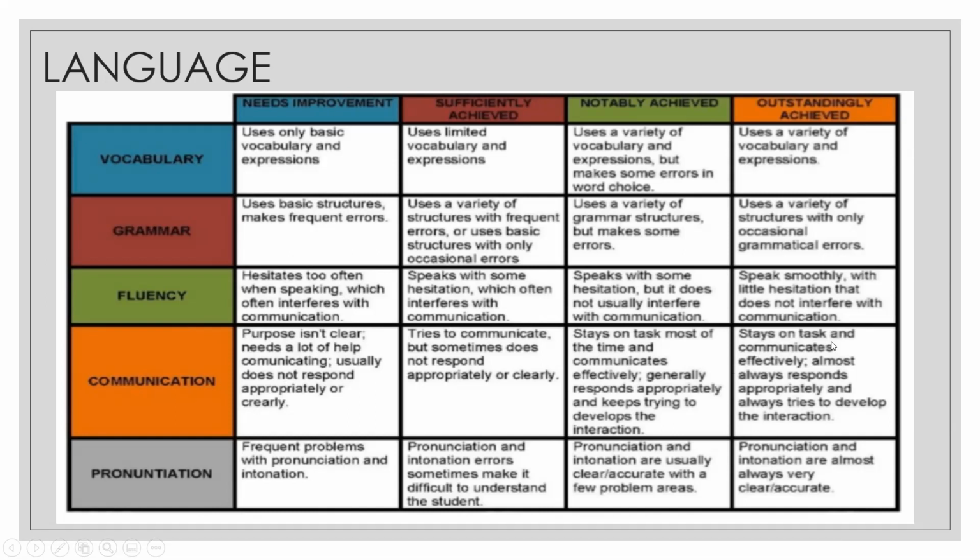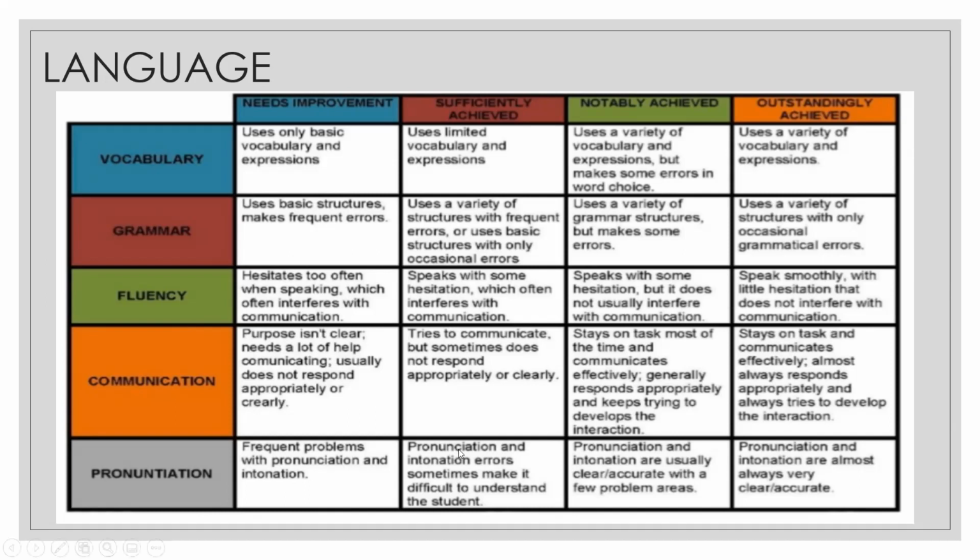Communication stays on task. That means the person speaks only about the project and communicates effectively, almost always responds appropriately, and always tries to develop the interaction. What is interaction? I have pointed out one special quality of questioning and answering, that is interaction, because in a video you cannot have communication. So the question area in the presentation can be used for judging this communication.